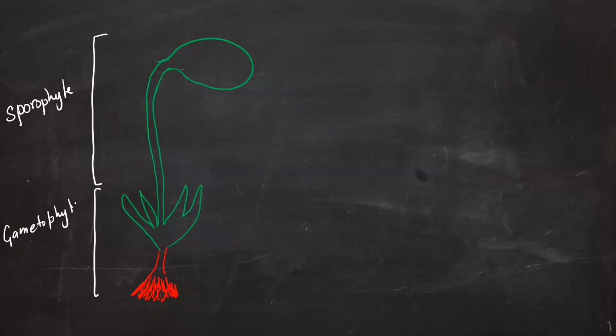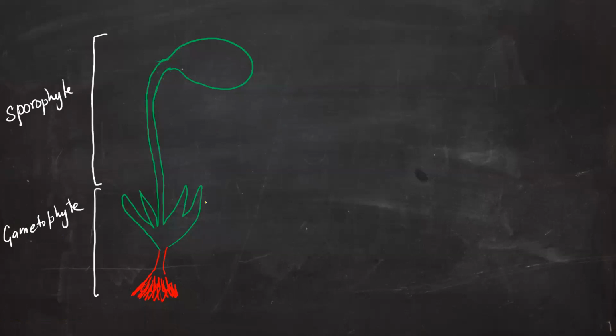Now this is not universal. It is not that the gametophyte is always below and the sporophyte is always above, or that the structure is always like this, with both interconnected. No, there is no such criterion. But it is happening in the case of bryophytes. That's why we are studying it. This happens only in bryophytes. But what is happening?